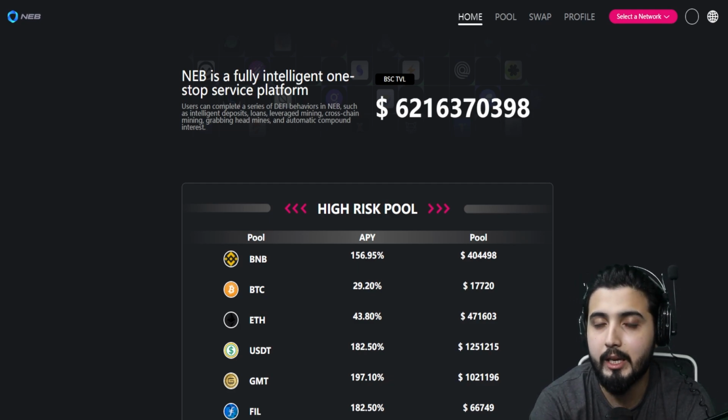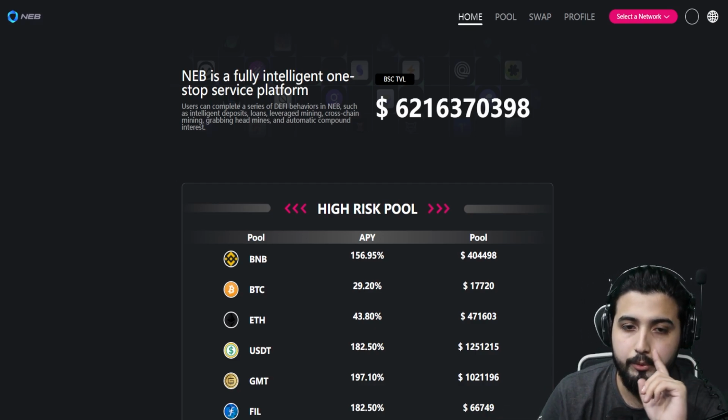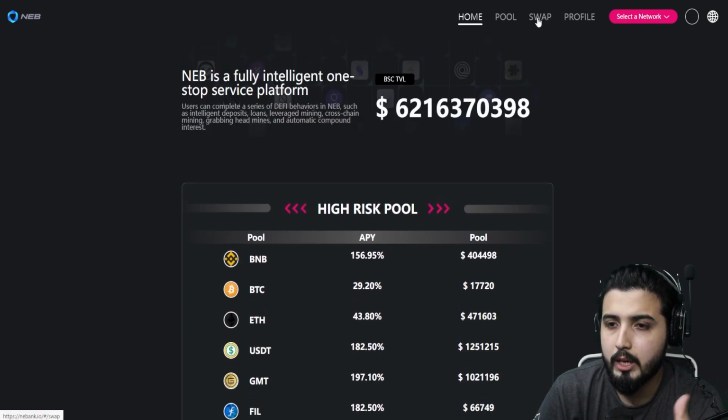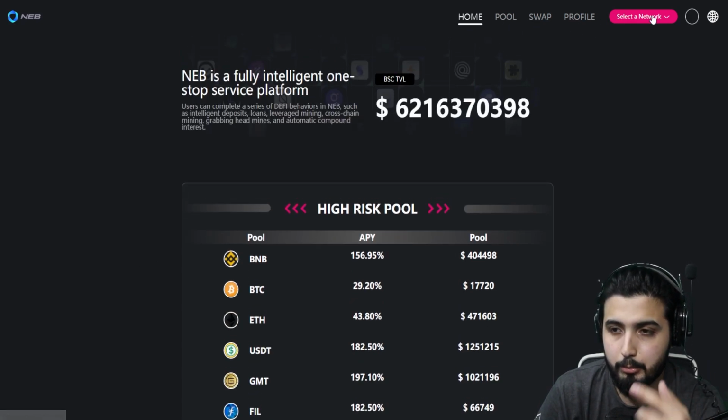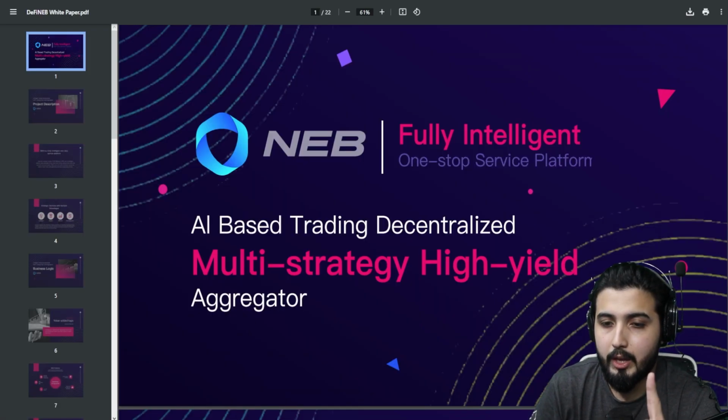Now we'll be heading toward the details, and for that we have their website, where we can check out their pools, the swap, and we can also check the profile, and this is where we can select a network. And I also have their white paper, which we're going to use a lot to study this entire project.